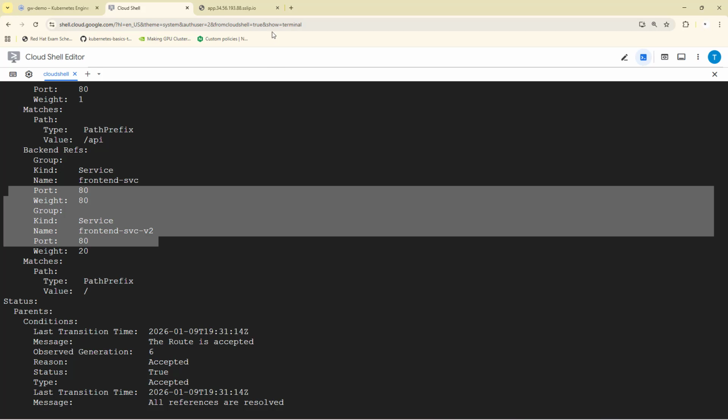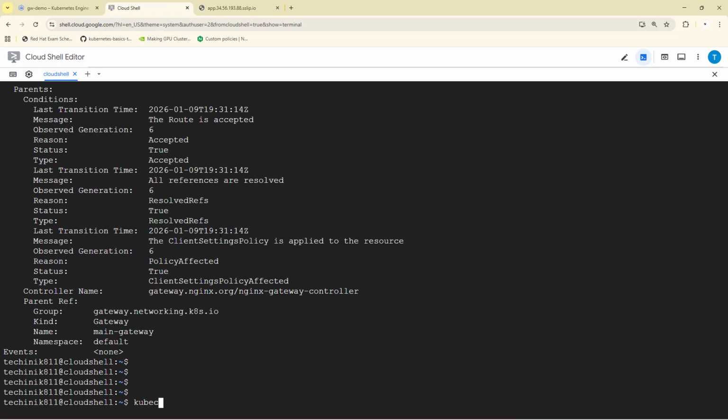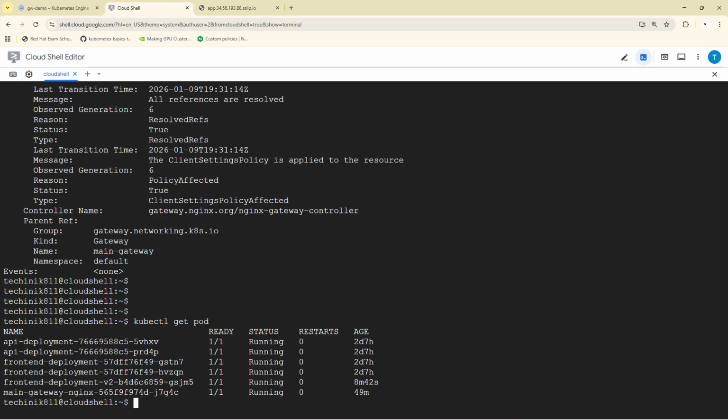Now let's verify it very quickly. This is our application which is already running. If I refresh it, you can see it's showing the version 2 application, because this is the pod name which we just deployed. If I come back here and run kubectl get pods, front-end deployment v2 is the version 2 application.